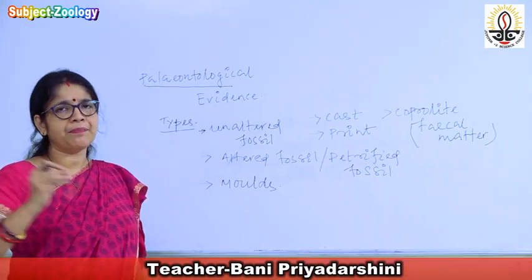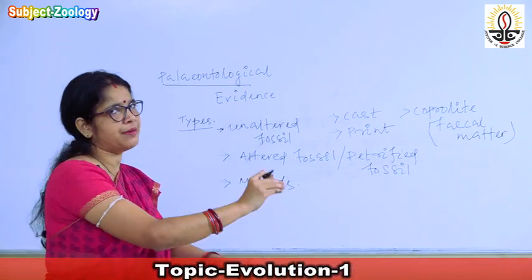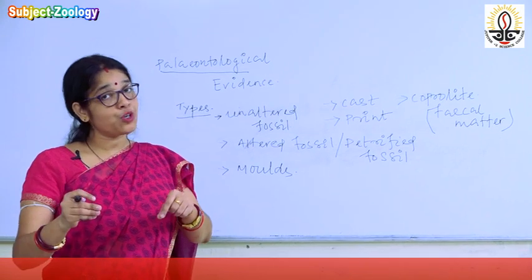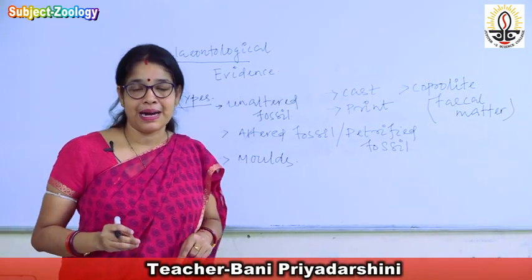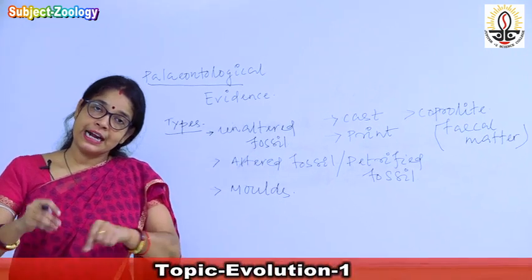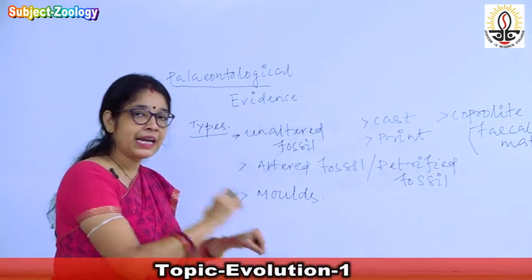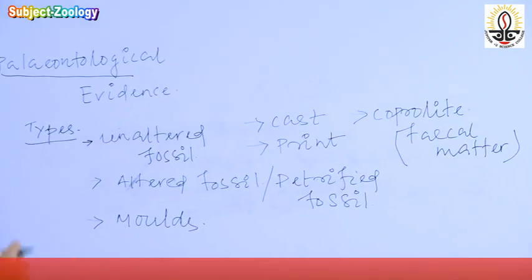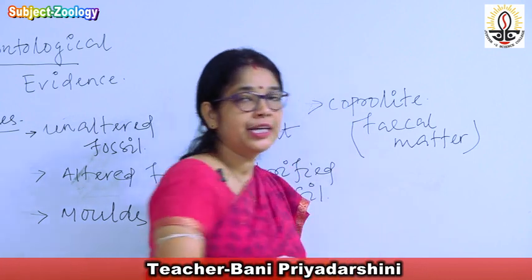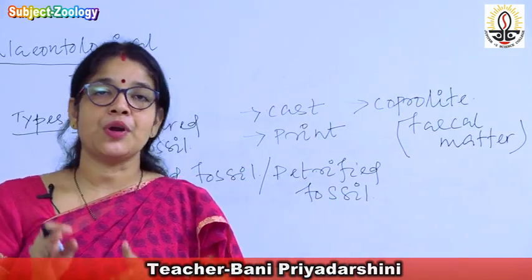Not only the rectum is buried; when the complete organism is buried, mostly the alimentary canal of the organism is buried under the soil, and that contains the fecal matter. When a fossil is formed because of the fecal matter, that is known as coprolite.